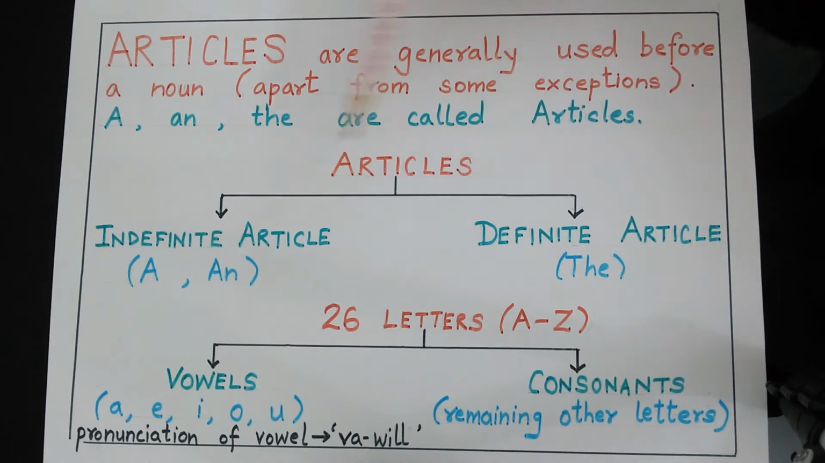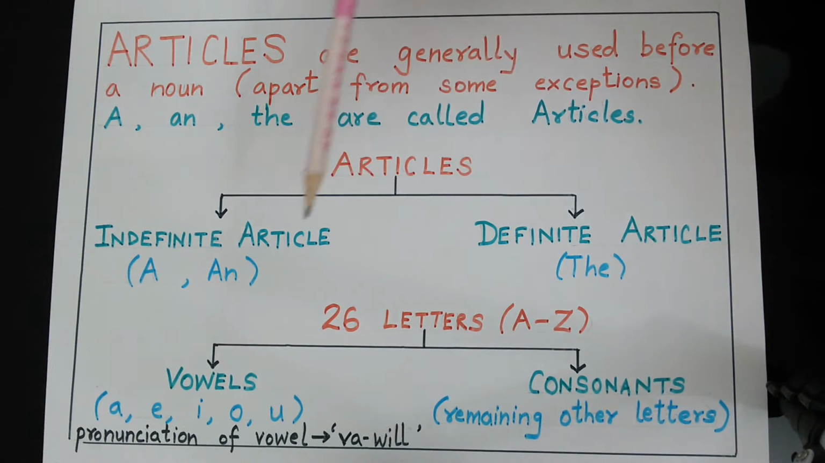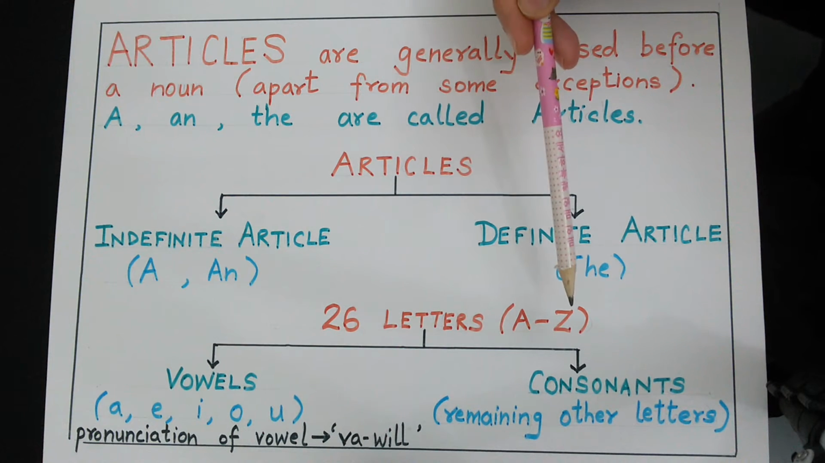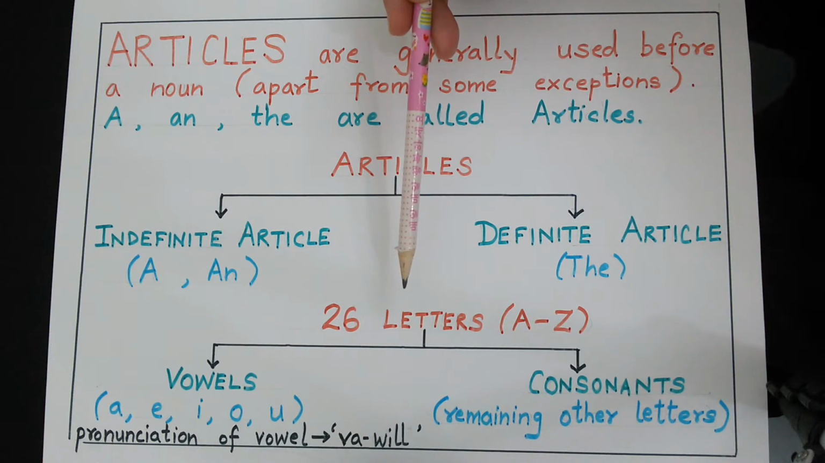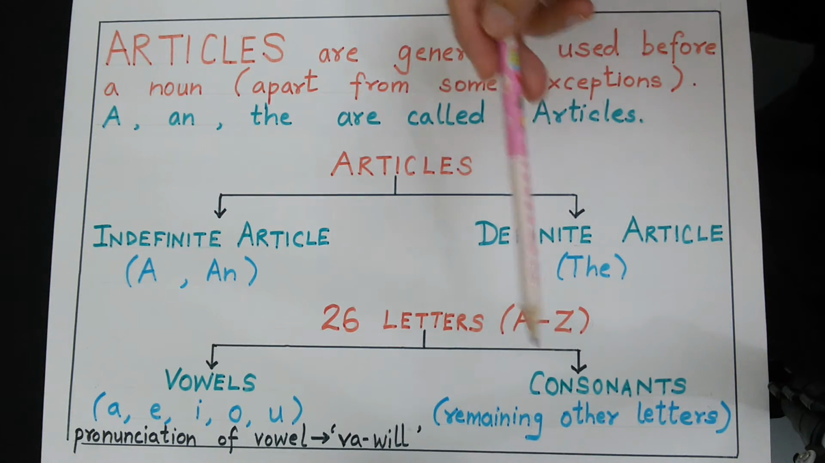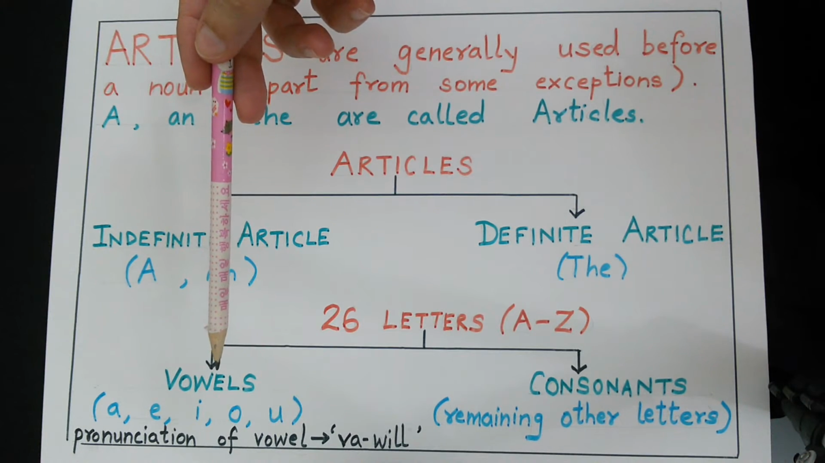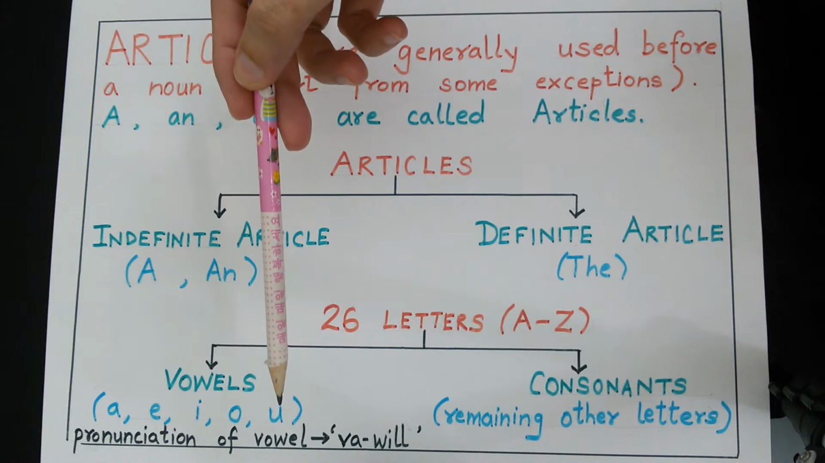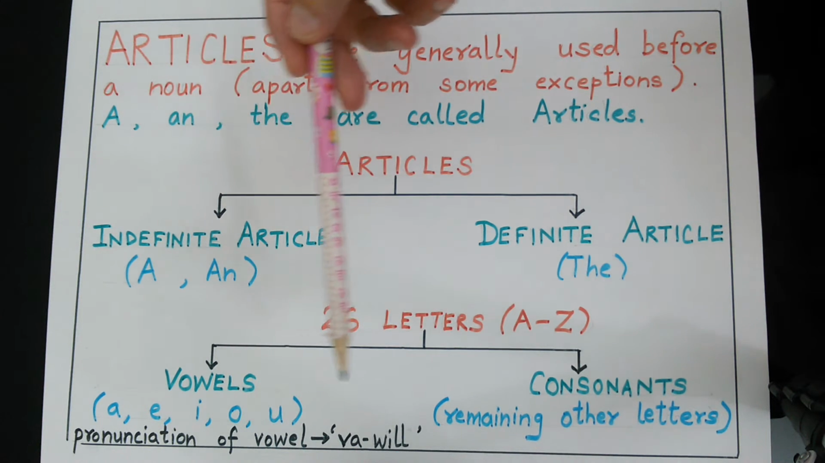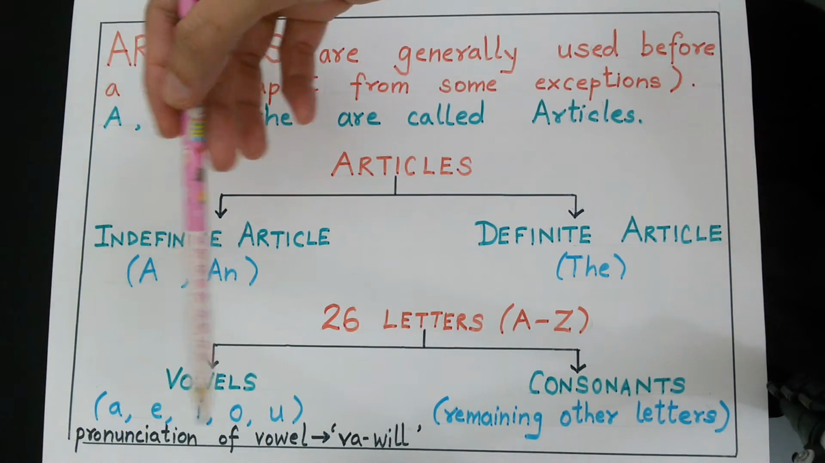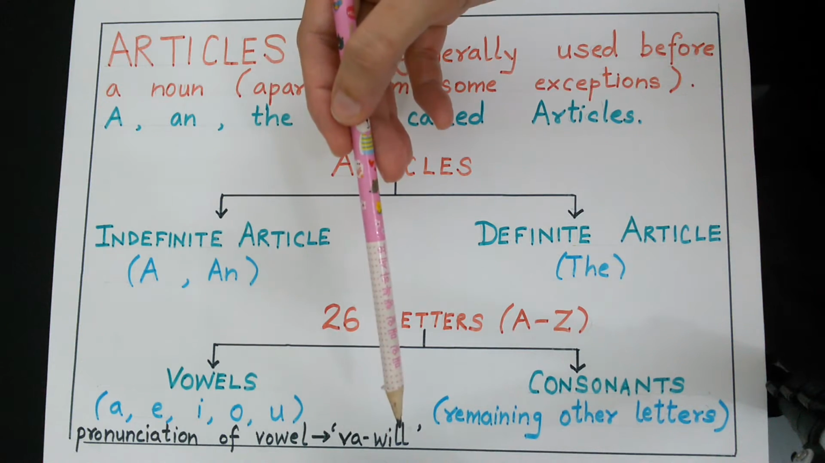Now before we learn about indefinite and definite articles in detail, we know that there are 26 letters in the English language, A to Z. These 26 letters are divided into vowels and consonants. In vowels, we include A, E, I, O, U, and the remaining letters are called consonants. The pronunciation of vowel is vowel.